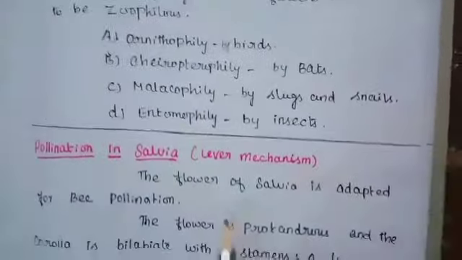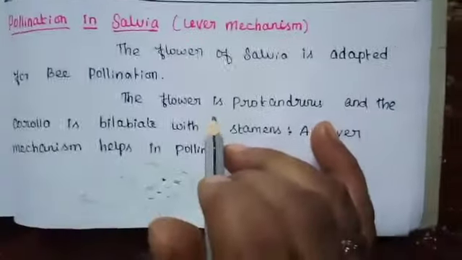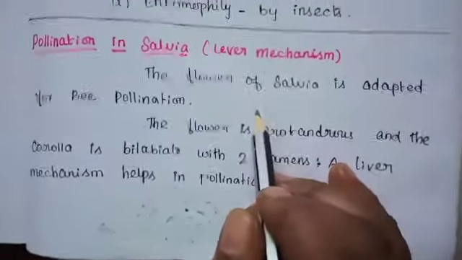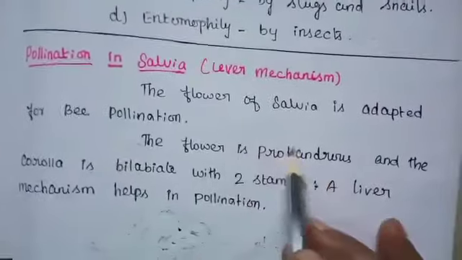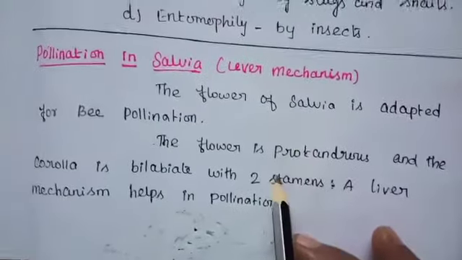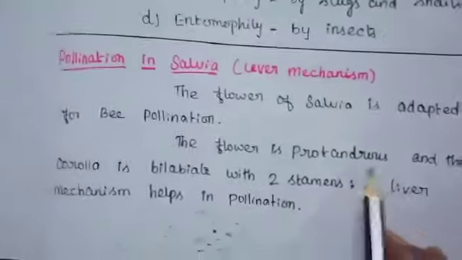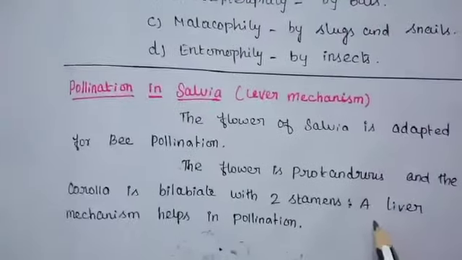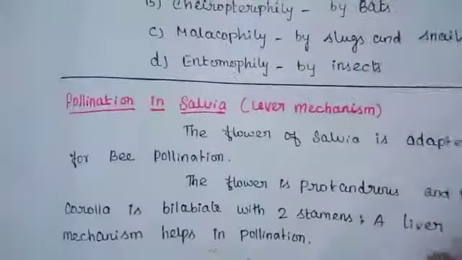Next, pollination in salvia. I think you already studied it in your 11th standard. The salvia flower acts with a lever mechanism. The flower of salvia is adapted for bee pollination. The flowers are protandrous, and the corolla is bilabiate with two stamens. The lever mechanism helps in the pollination.